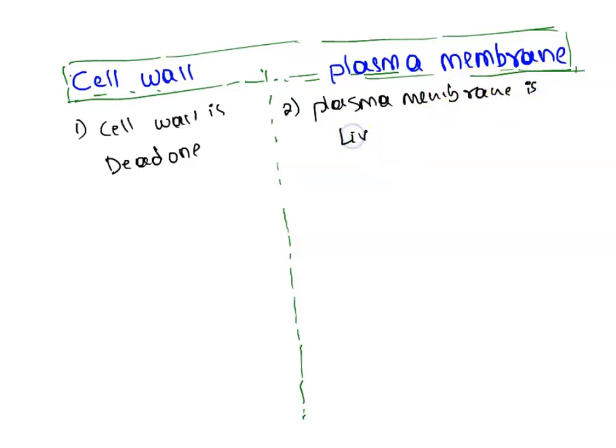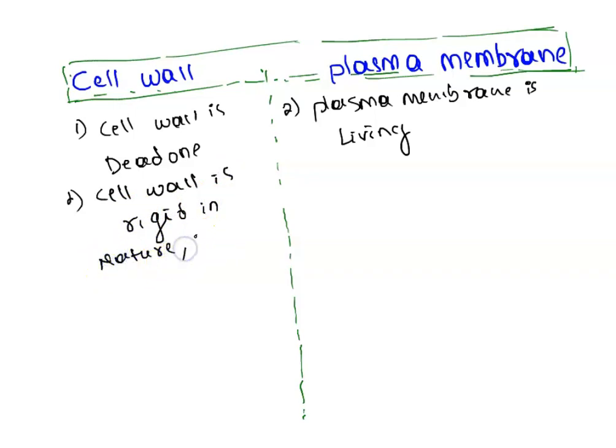The second thing, cell wall is rigid in nature, very rigid, tough. And the plasma membrane is very smooth in nature.